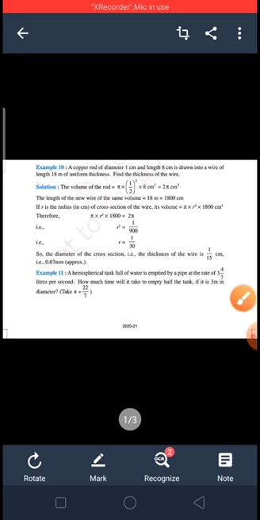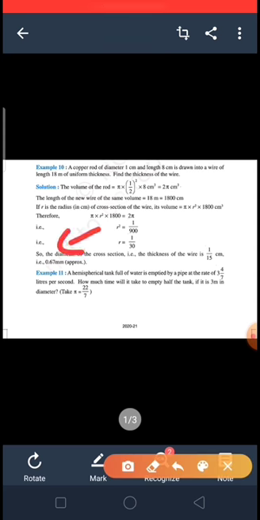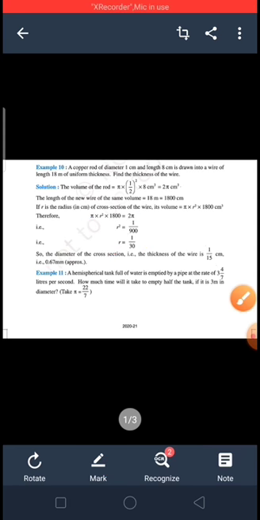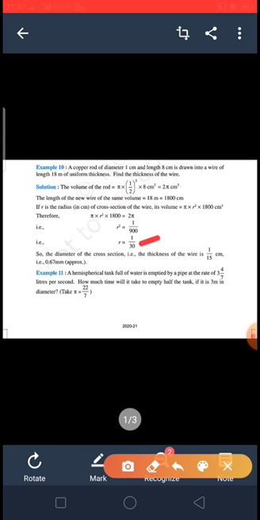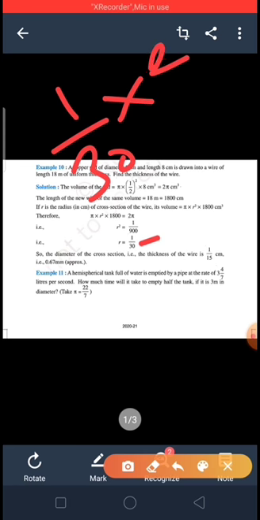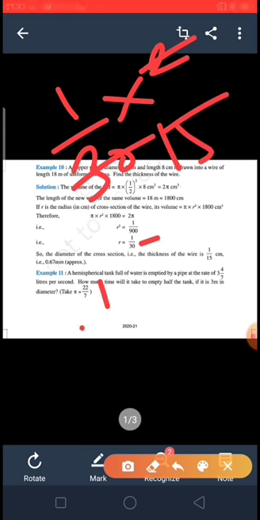So pi r square into 1800 is the volume of the new wire, and 2 pi is the volume of the rod. Solve it. Pi and pi cancel out and r square is 1 by 900, that is r is 1 by 30. The diameter is double the radius, so 1 by 30 multiplied by 2 becomes 1 by 15.